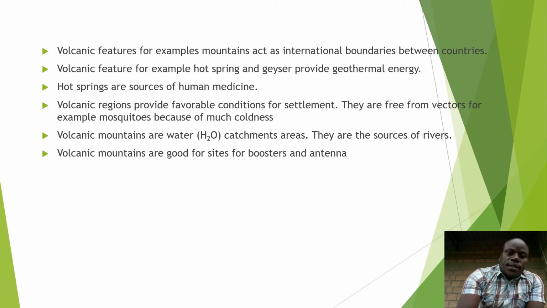Volcanic features, example, mountains act as international boundaries between countries. They separate countries. There are demarcations for different countries. For example, Karisimbi is at the border with Rwanda and the DRC. Muhabura at the border with Rwanda and Uganda.